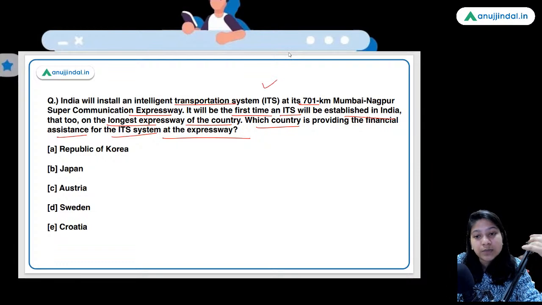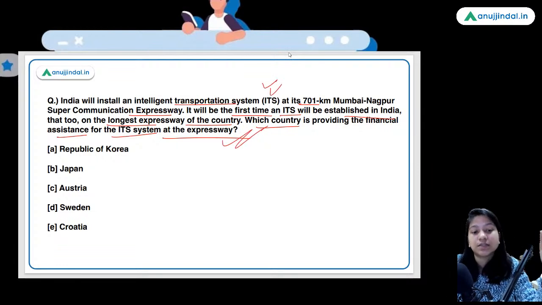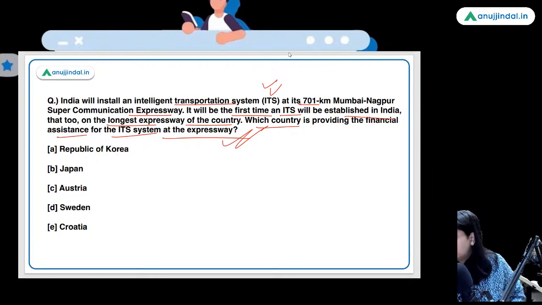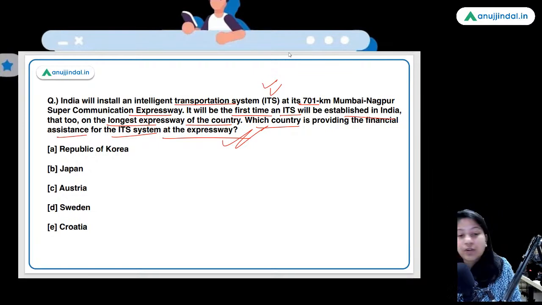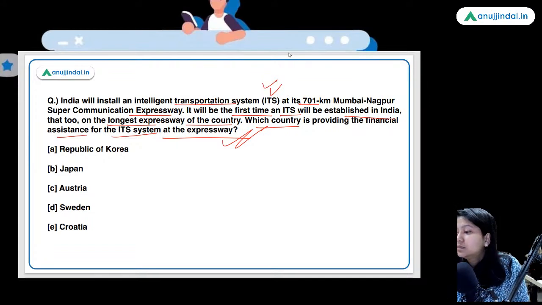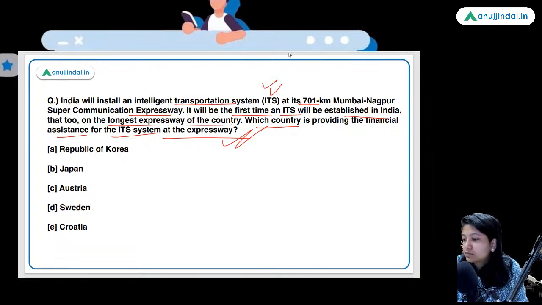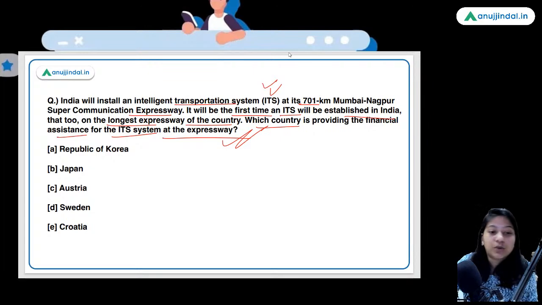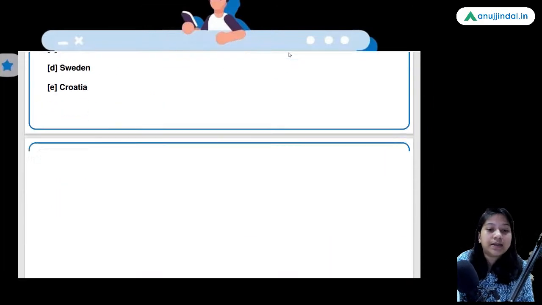Basically, this system is also being procured from the country that is providing the financial assistance for it. Now, which country is it? Very good. Republic of Korea is the right answer.